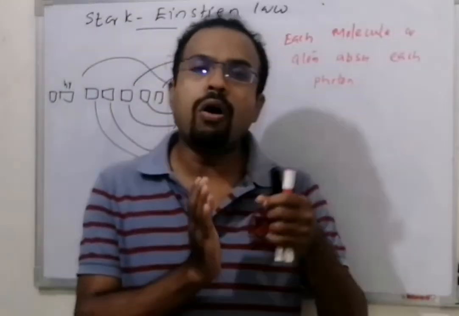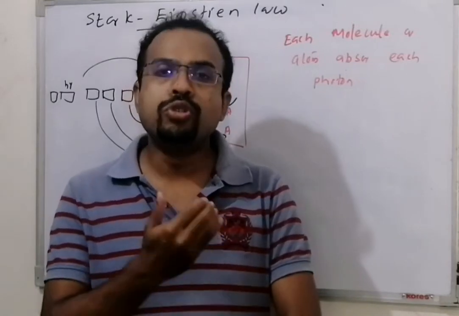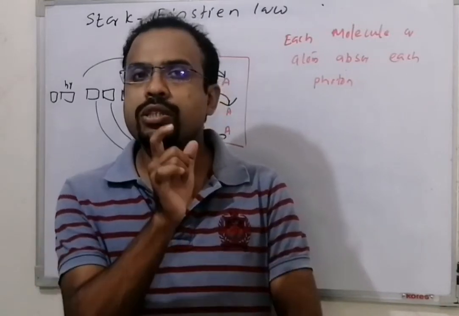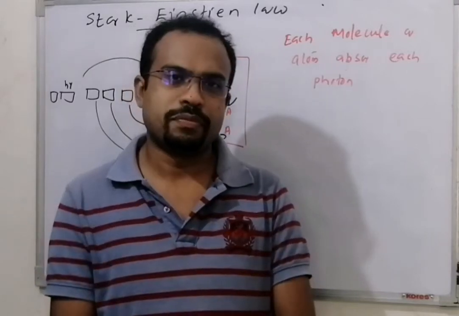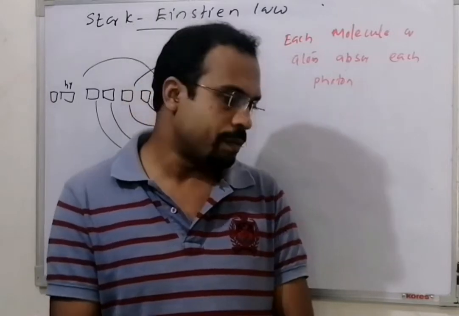If you have 1 mole of molecules to be absorbed, you should send 1 mole of photons. This is called the Stark-Einstein law.